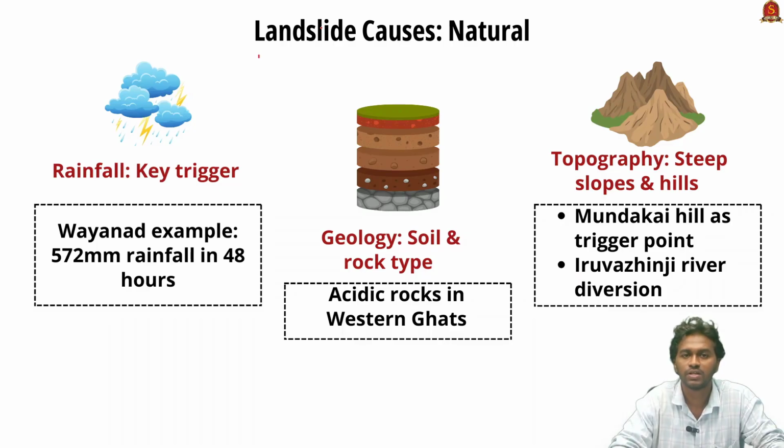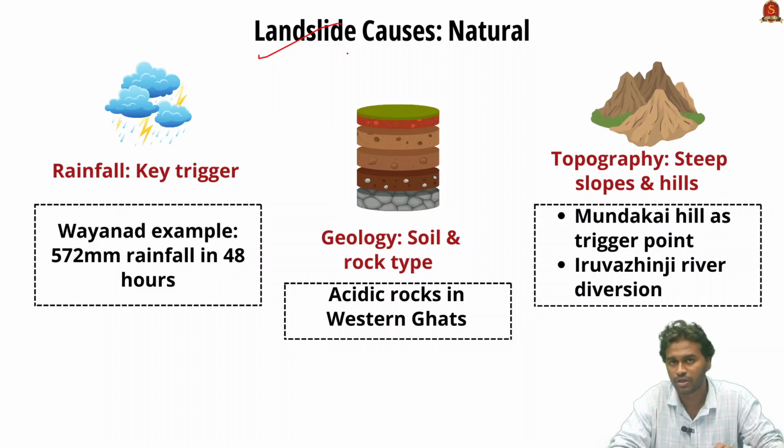First, we will start with a basic question: what is a landslide? We have discussed this many times. Landslide is one of the types of mass movement, which includes the sudden fall of a large mass of soil and rock debris, and it can be caused by natural causes as well as by anthropogenic reasons. First, we are going to see the natural causes of landslide.